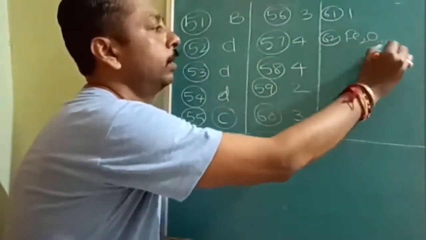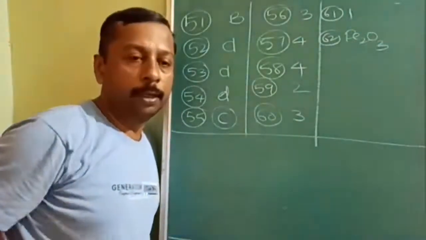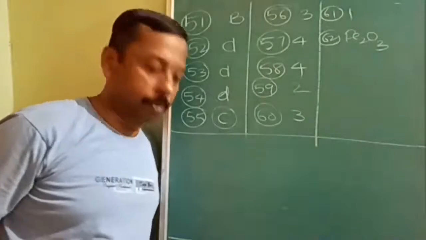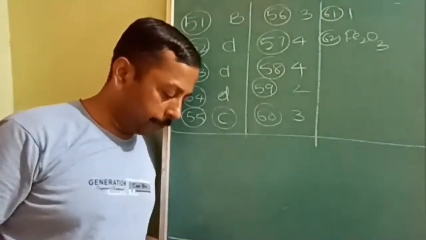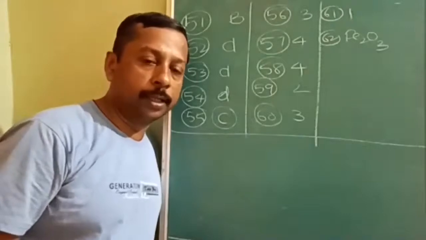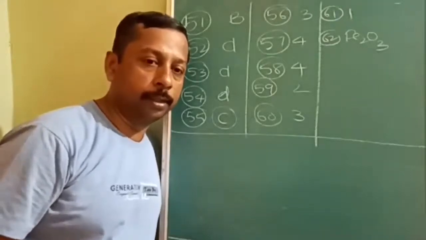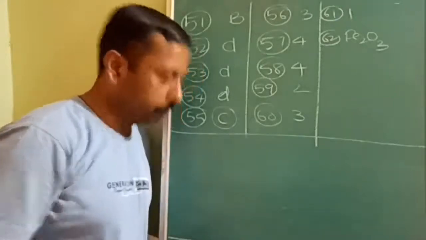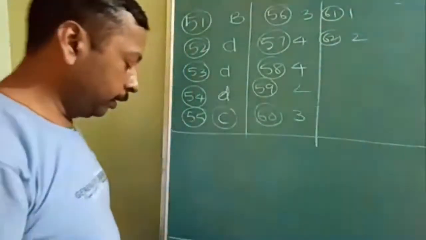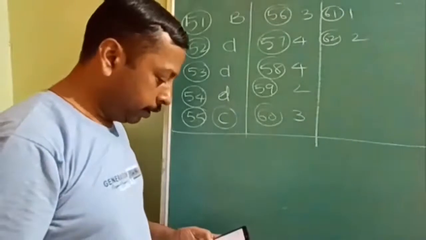There are two types of impurities available. SiO2 is also available and Fe2O3. But it is given as red bauxite. Red bauxite is due to Fe2O3. Okay. So Fe2O3, that is the second option. 62, what is the answer? Second option. Okay. Next, 63.